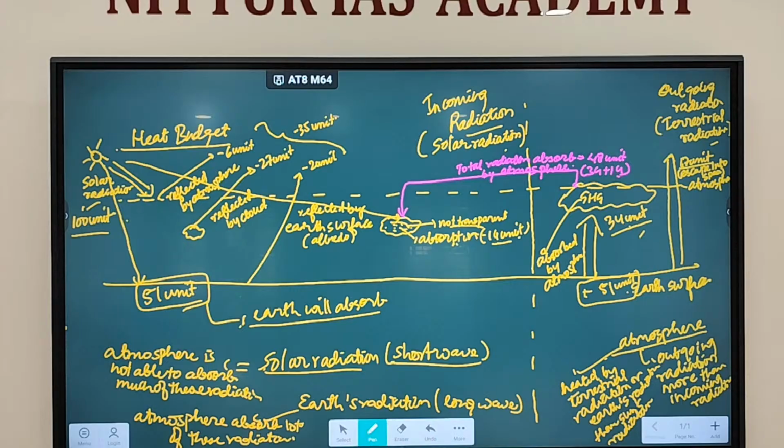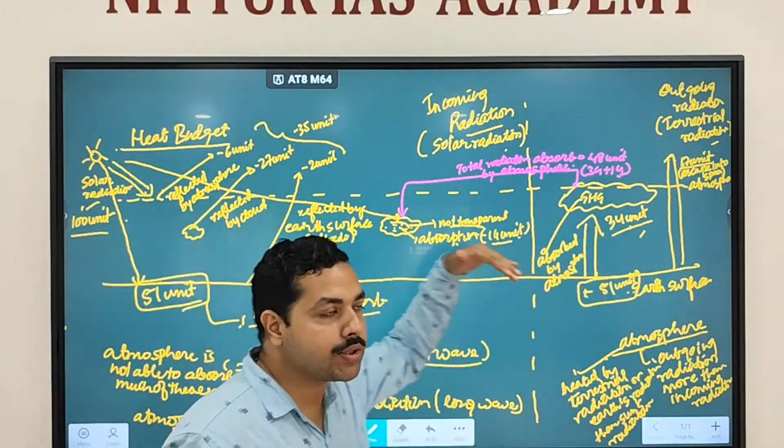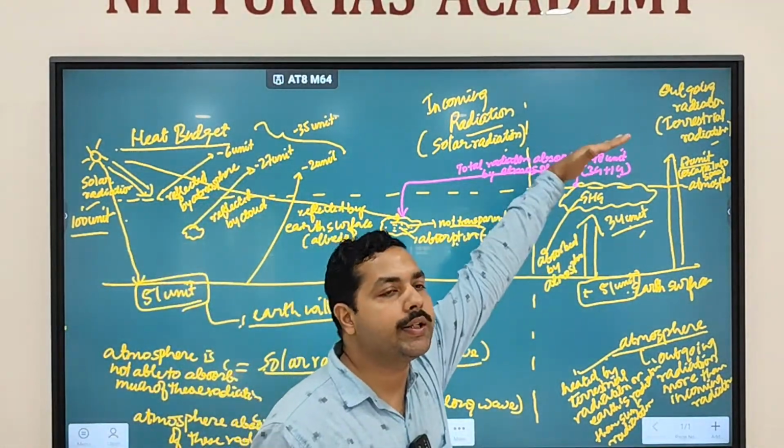Yeah, the concept of heat budget will be asked in mains. Then in the exam, we should draw the central diagram. Yeah, you have to draw this entire diagram. Now, what if a question comes: why is this climate change happening? Now, this heat budget is maintaining what? This heat budget is saying that however much Earth is receiving, Earth is radiating that much.